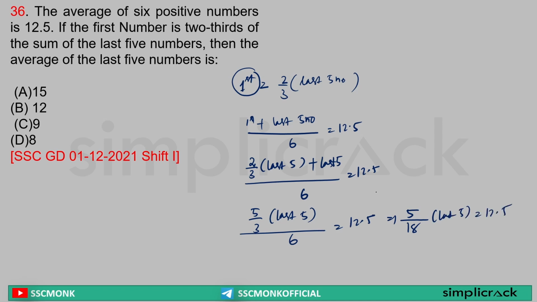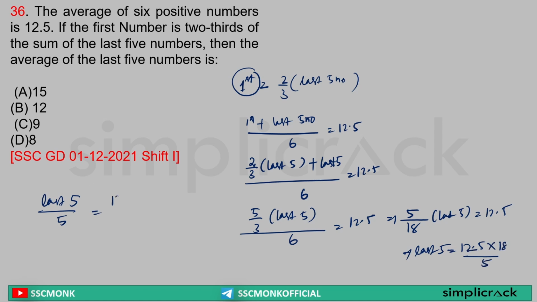Sir, here it is asking about the average of the last 5 numbers. Sir, the last 5 numbers divided by 5 will get me the average. Yes or no? Sir, the last 5 numbers is equal to 12.5 into 18 by 5. Yes or no? Yes, sir.